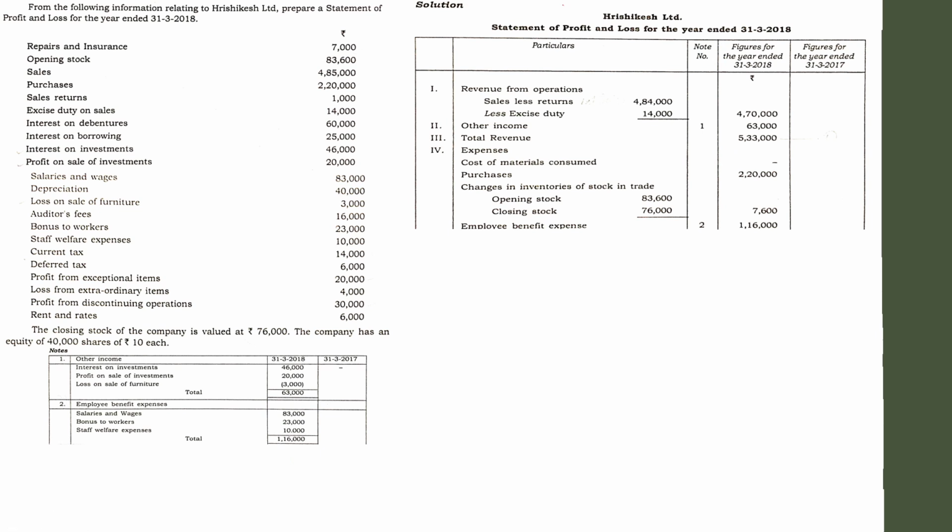After that, you have to go for the next important item, that is the finance cost. Finance cost also comprises some items that have to be considered. Finance cost mainly includes interest paid to outside parties. So here there are two items, interest on debentures and interest on borrowings. So let us identify that. Finance cost includes interest on debentures 60,000 and interest on borrowings 25,000. Add together these two, you will get 85,000. Show this 85,000 in the respective column. Since it was the third computation, we have given note number 3. See, 3.